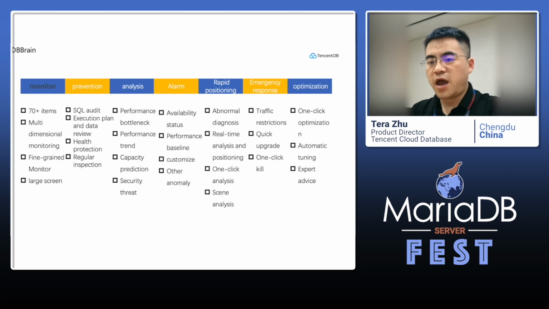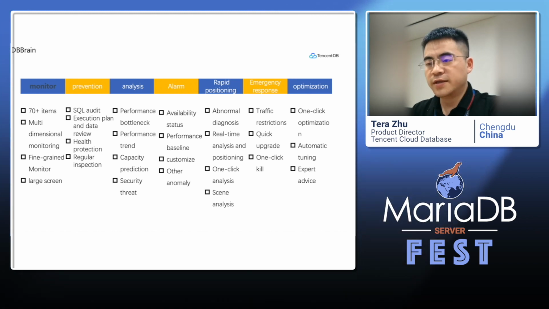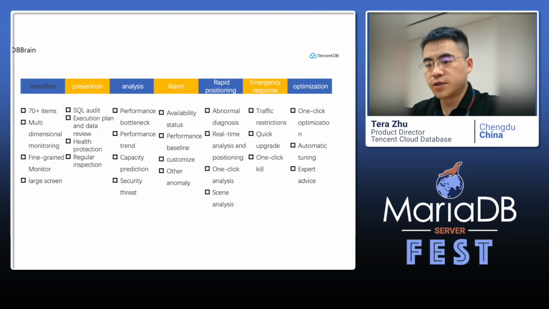It has monitoring information and provisioning components, and helps users analyze the database, analyze the performance and maybe deadlocks, and also has alarm messages for users. We also have tools for users to fix problems and emergency response components.